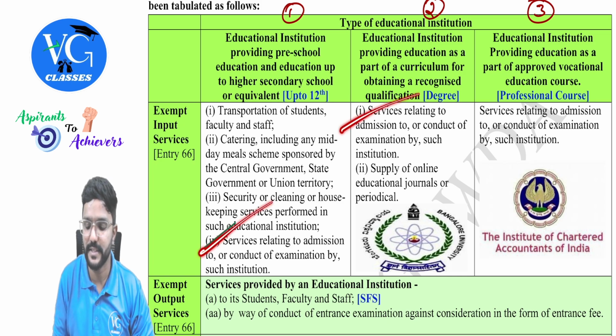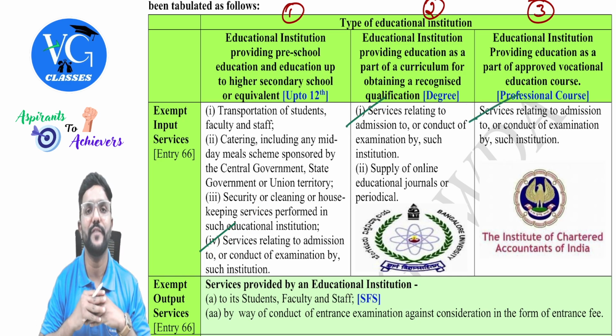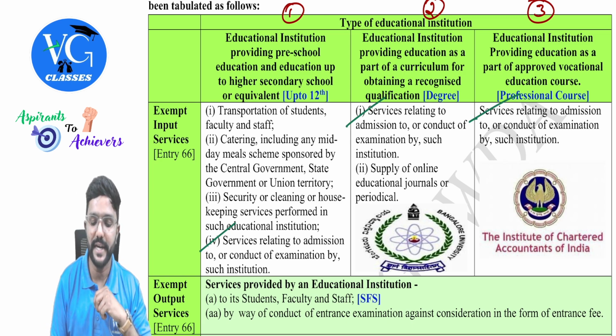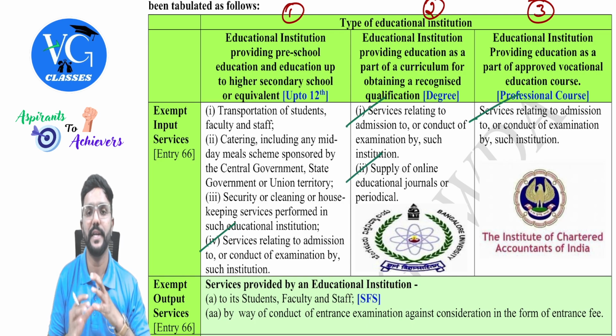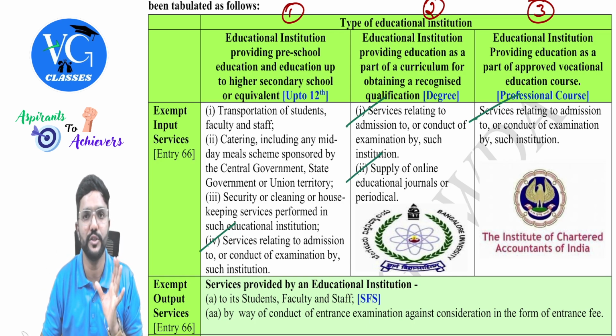Is that exempt? Yes. In all the three cases, it is exempt, guys. So you can see, for all the three categories of educational institution. Okay, sir. Whereas for the second category, there is one more exemption. That is only for the second category of educational institution, that is, for degree colleges or universities, guys.